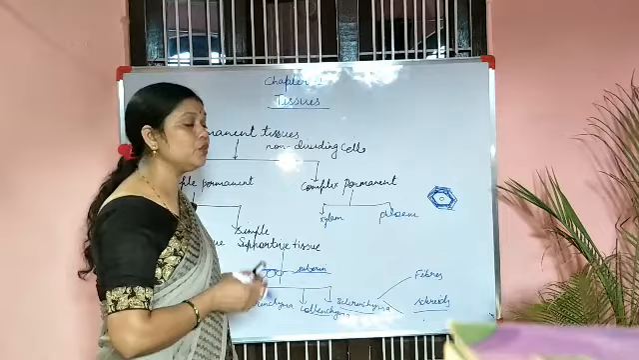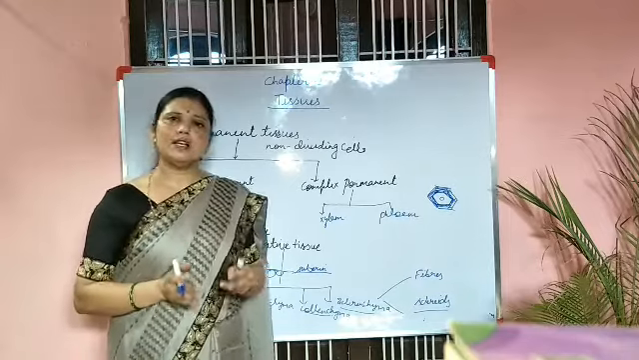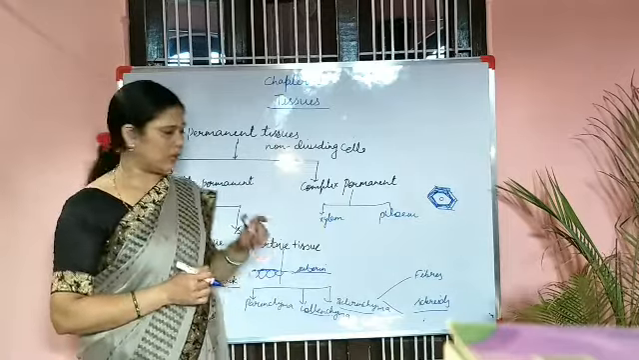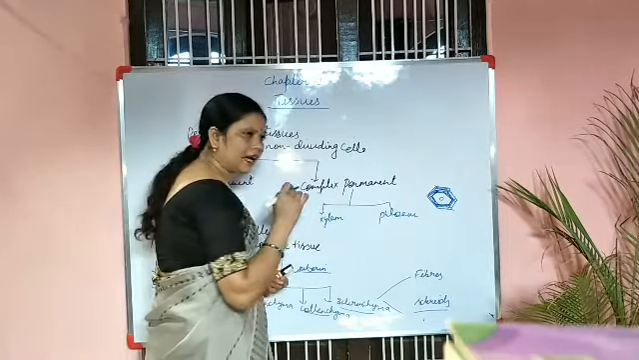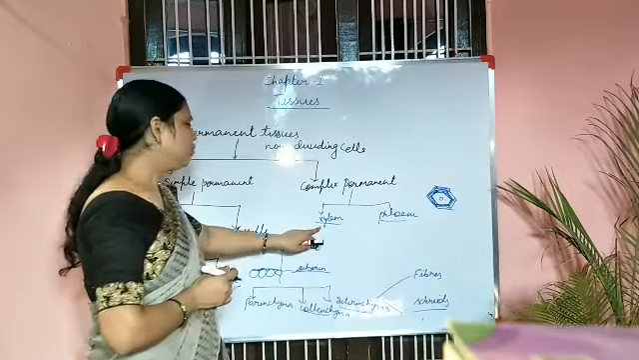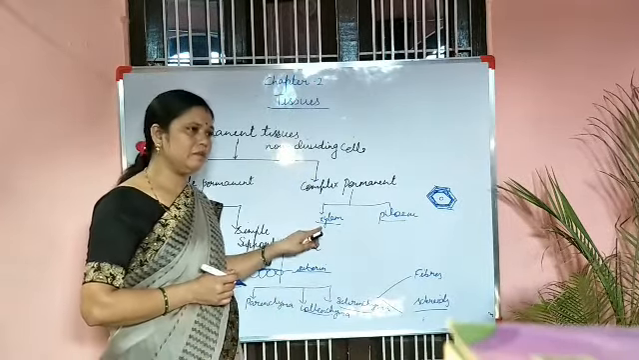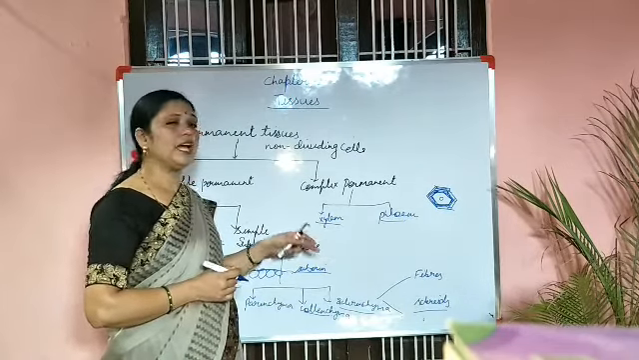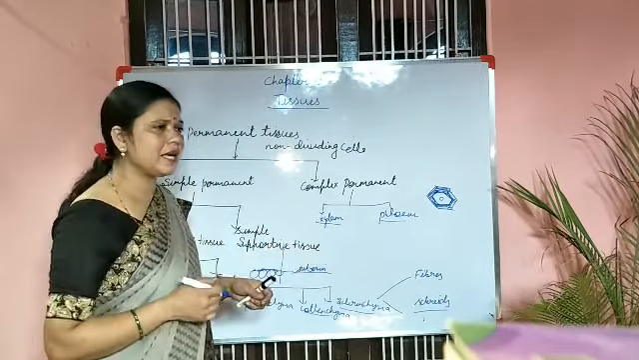Complex permanent tissue means different types of cells are present in it. That is why the term complex is given. So these are categorized into two, xylem and phloem. Now what is xylem? Xylem is the tissue which provides water and nutrients to the plants, for example, minerals.